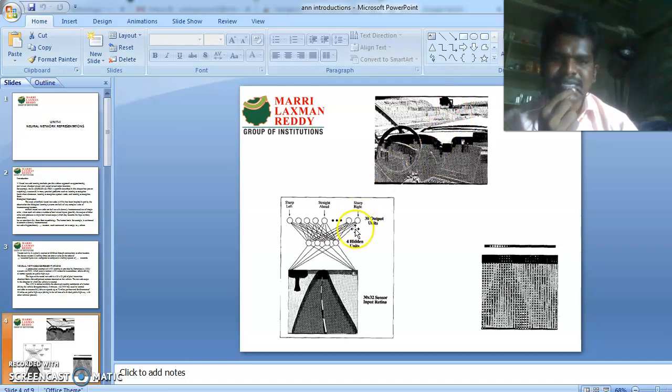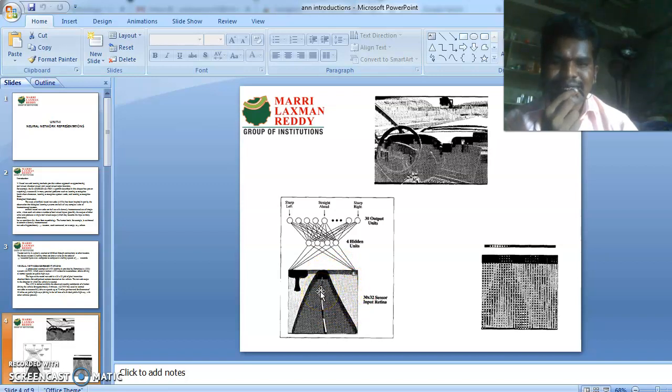This is the camera. These are the neurons. On the left side is the image of the curve. The outputs are left, straight, and right, 30 units total. Out of these, below are 4 hidden units. This is the 30 by 32 sensor input retina.